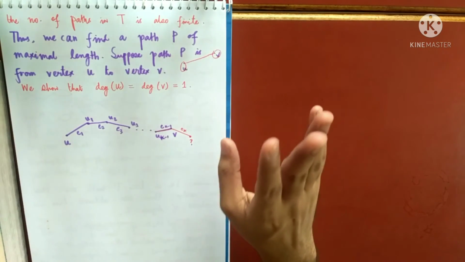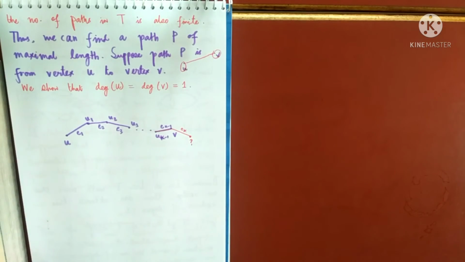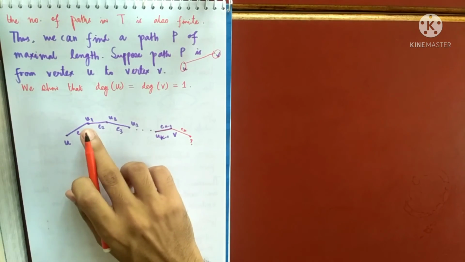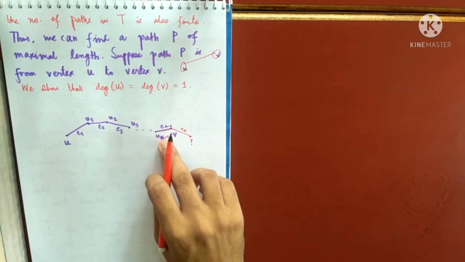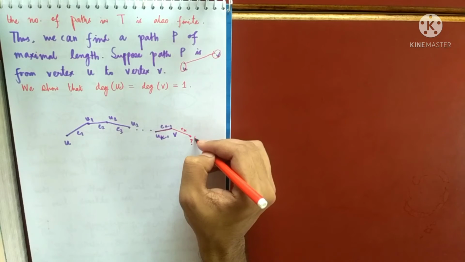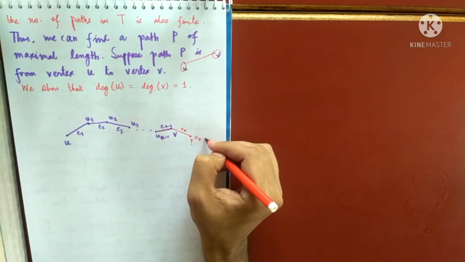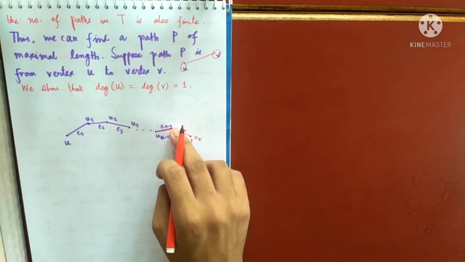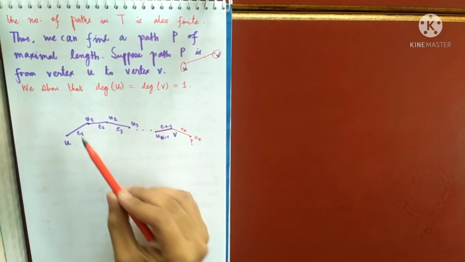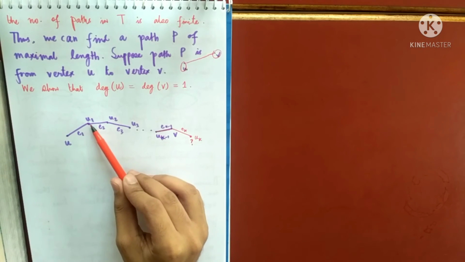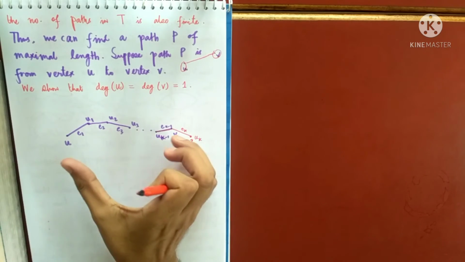So the other endpoint of Ek is neither U1 nor U2 nor U3 nor U(k-1). It will be some other vertex, suppose Uk, which is not the same as any of these. And this is a contradiction because I have got a path of length more than P.